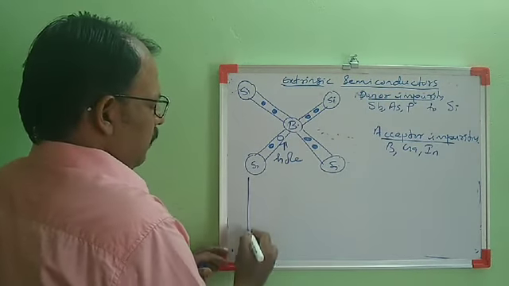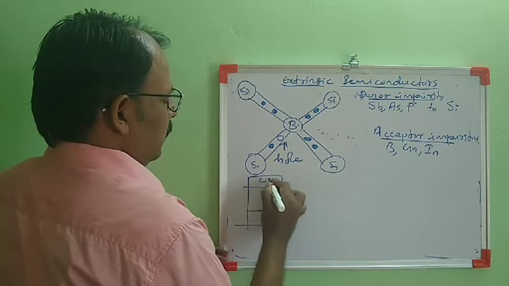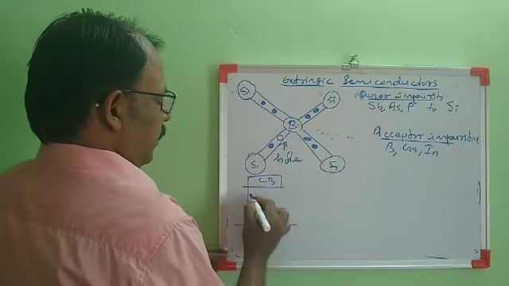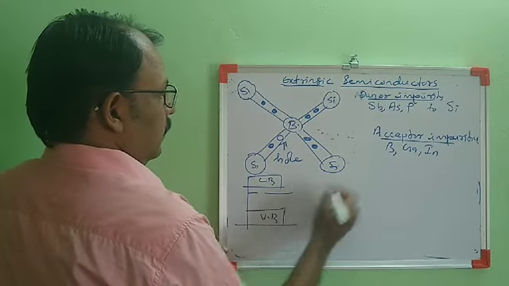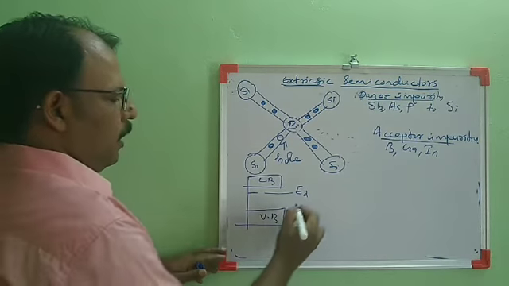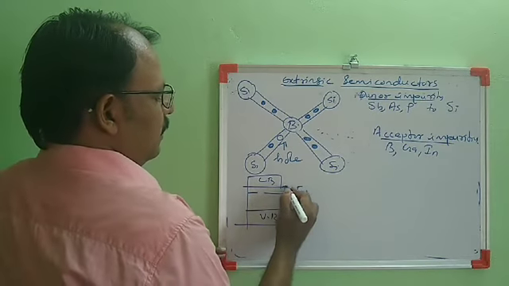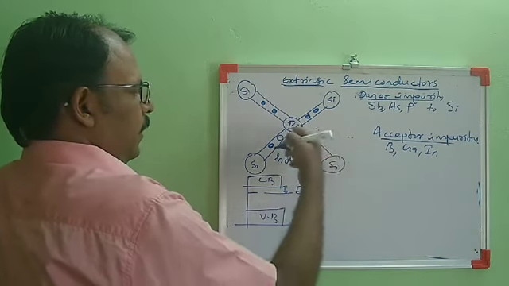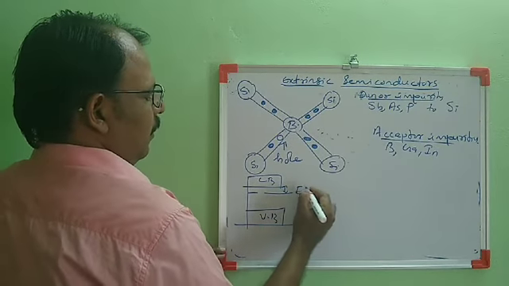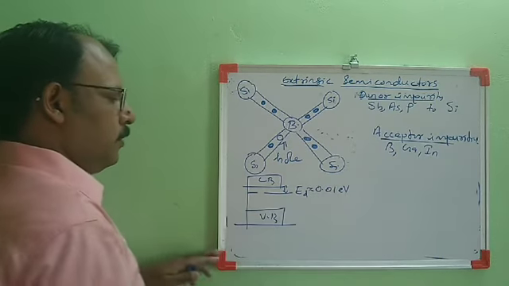If we draw the band diagram, the energy levels, this is the conduction band and this one is the valence band. In the case of donor impurity, ED represents the donor level. The donor level should be near the conduction band. If I add donor impurity arsenic to a silicon crystal, this energy level difference is of the order of 0.01 electron volt.